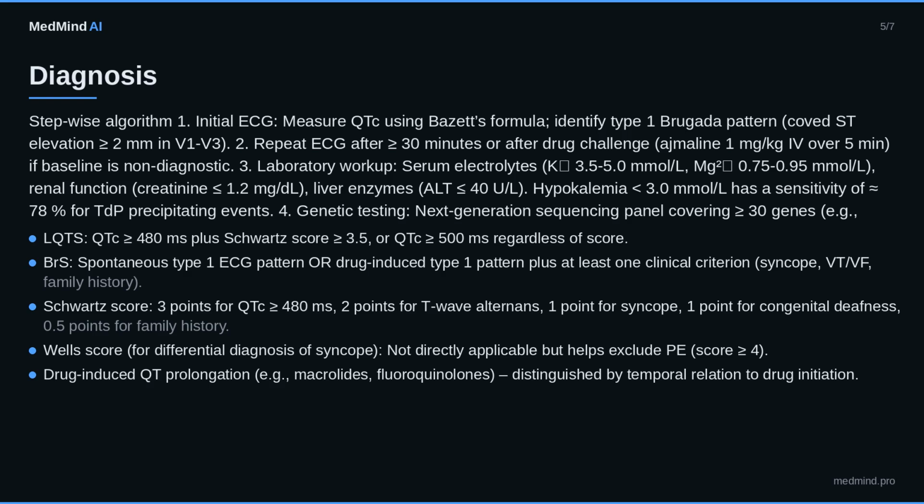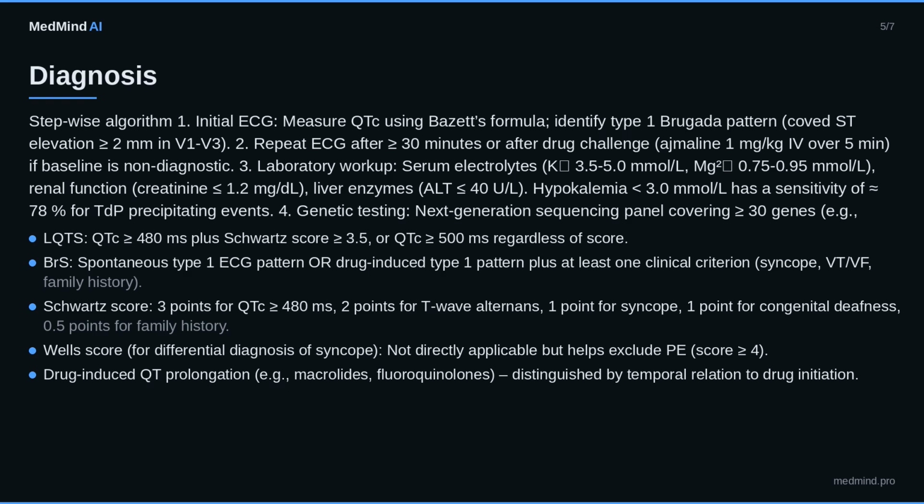4. Genetic testing, next-generation sequencing panel covering greater than or equal to 30 genes, e.g., KCNQ1, KCNH2, SCN5A, RYR2. Pathogenic variant detection rate is approximately 75% in LQTS and approximately 60% in BrS. Risk stratification, apply Schwartz score, LQTS, and Brugada clinical score.